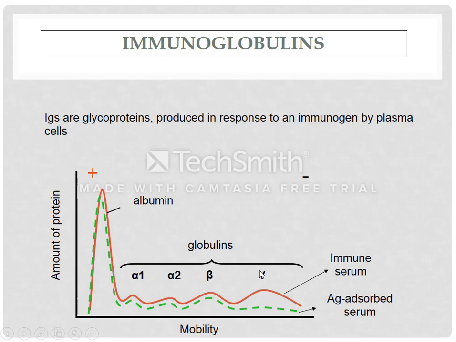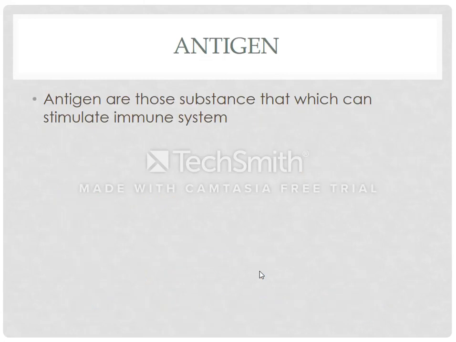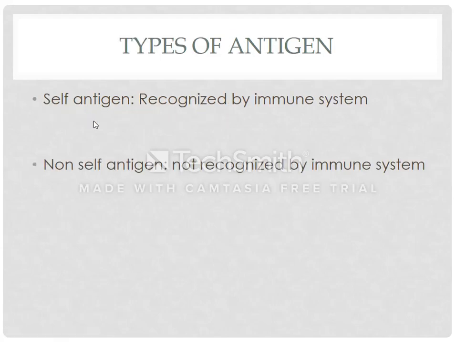As we discussed, antibodies are substances that are produced against a specific stimulus, and that stimulus is known as antigens. So what is an antigen? Antigens are those substances which stimulate the immune system, and the immune system then produces antibodies. Now there are two types of antigen. One is self-antigen and the other is non-self-antigen.